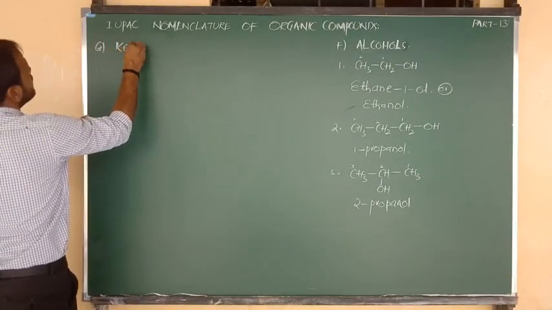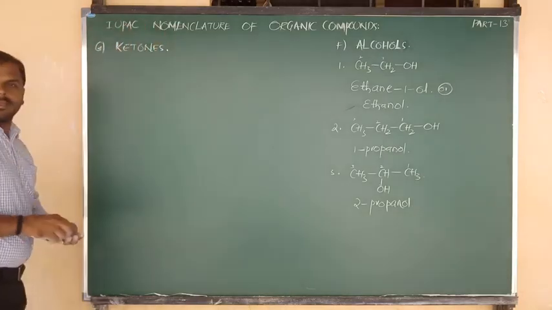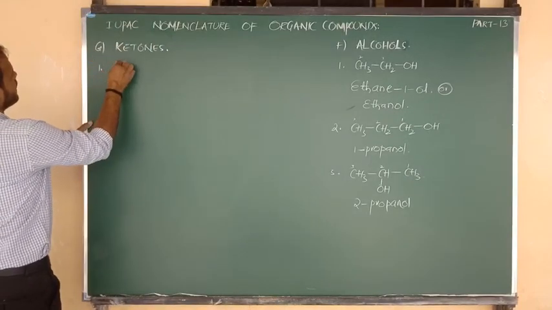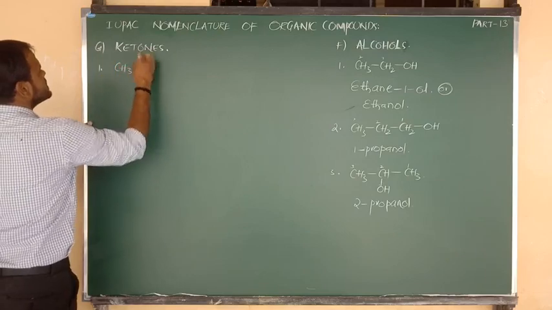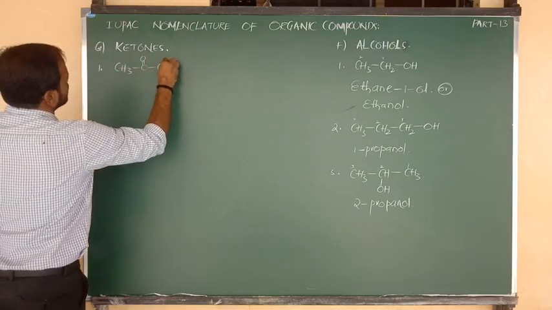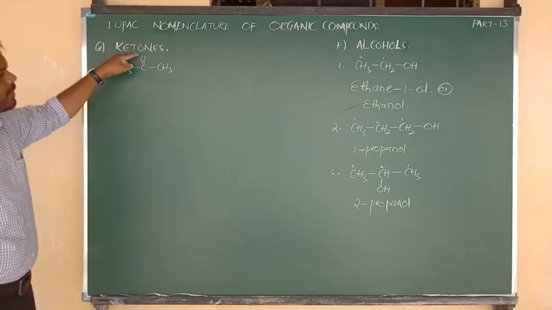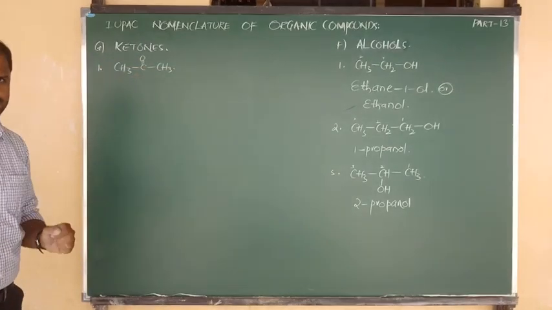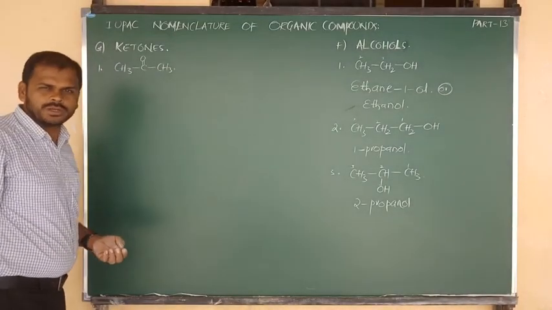Which compounds, beta? Ketones. So let me consider one example of a ketone compound. First suppose the formula is CH3 bonded to C double bond O bonded to CH3. CH3 bond C double bond O bond CH3. In that way it is pronounced. Clear? Yeah. So before writing the nomenclature, we have to write the numbering.